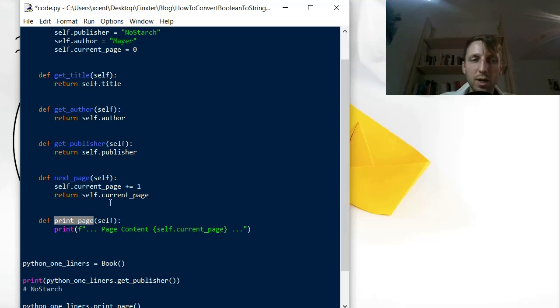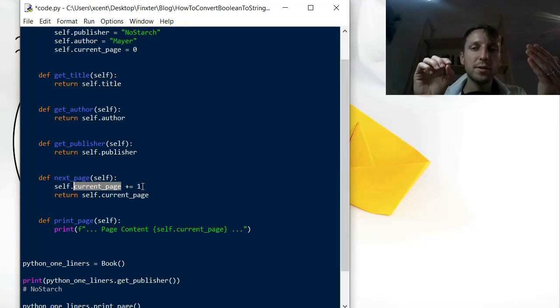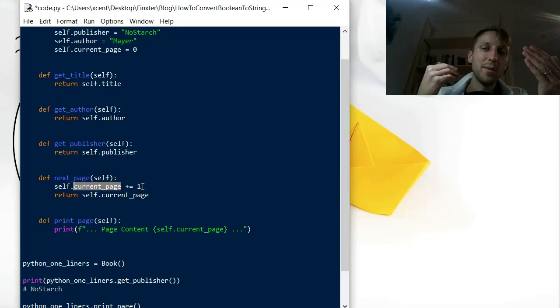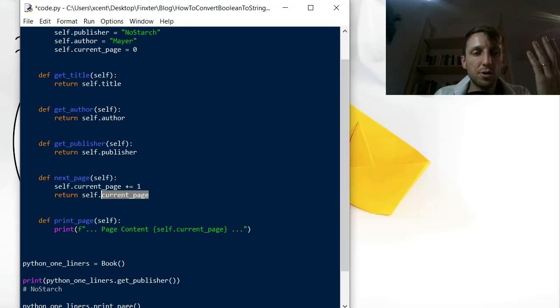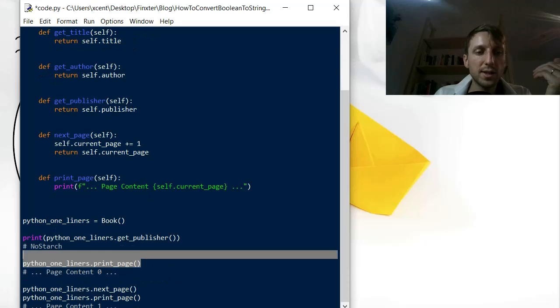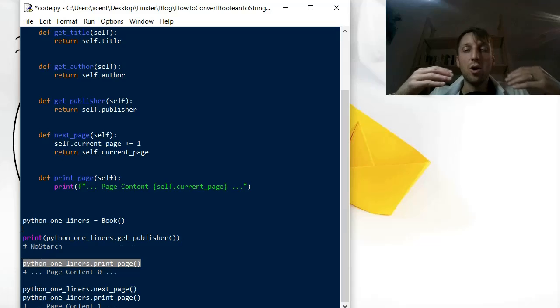If we call the function next page, we set the current page plus one. This means that the reader has just maybe pressed one button, and the reader proceeds to the next page. Then we return the current page. And then we also have a function print page, and this means that you can always call print page, and the page is now formatted and printed on the screen.